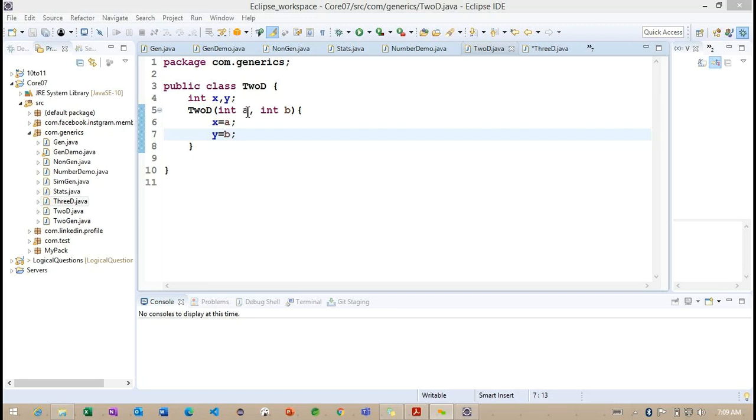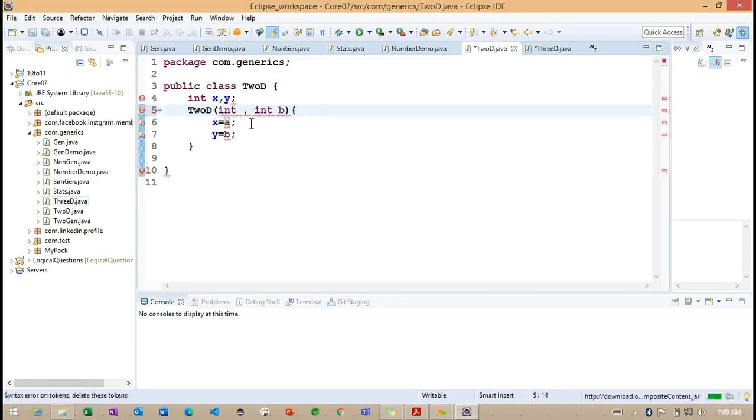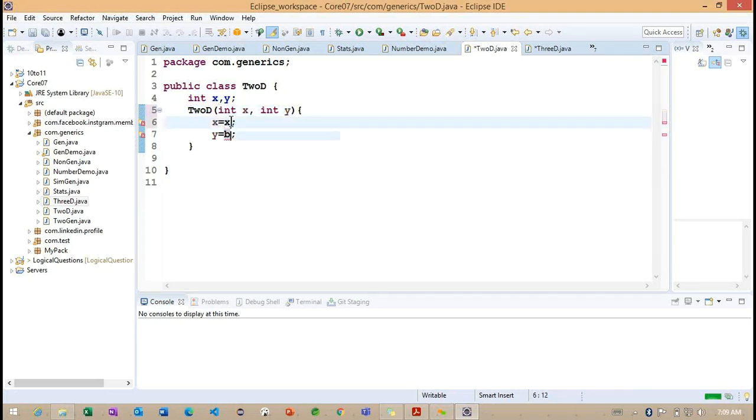In this case, if the method parameters are also named x and y, it will basically get an ambiguity here.